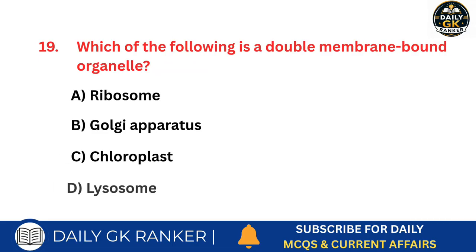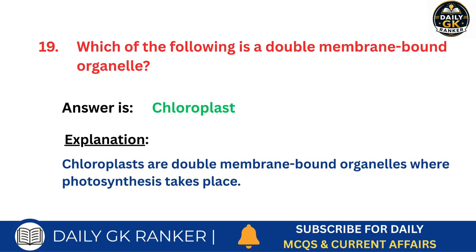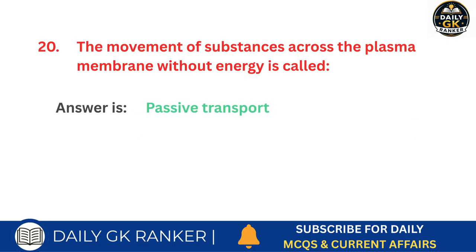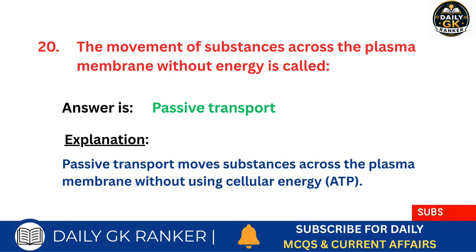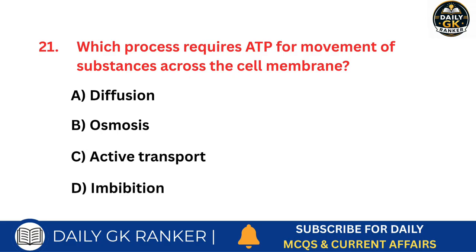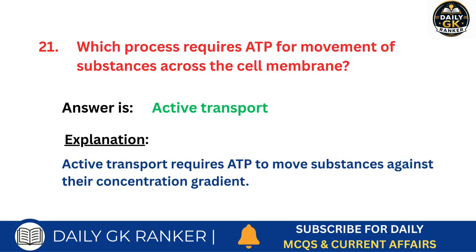Which of the following is a double membrane-bound organelle? Answer is chloroplast. The movement of substances across the plasma membrane without energy is called what? Answer is passive transport. Which process requires ATP for movement of substances across the cell membrane? Answer is active transport.